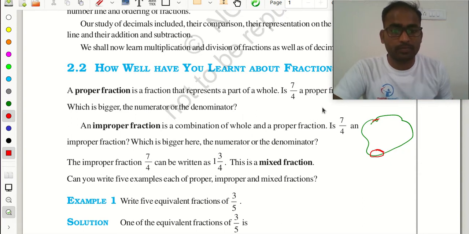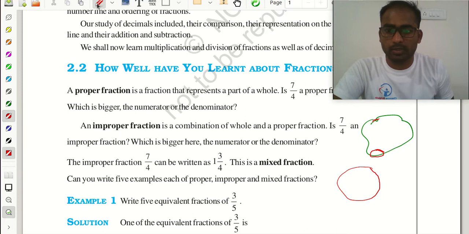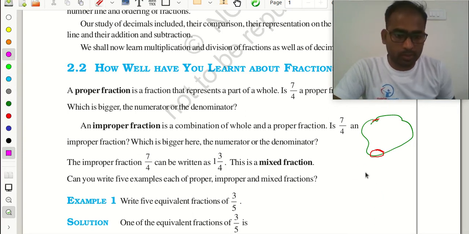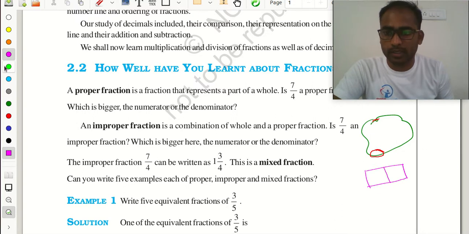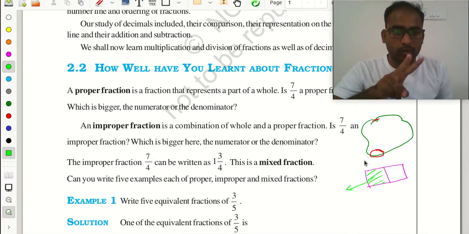See, the very simple example I will tell you. Suppose you have a rectangle and you divided it into two parts. Now the shaded area, what is the fraction of this shaded area? It has two portions, 1 and 2.